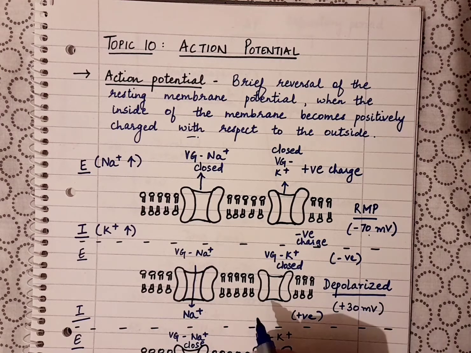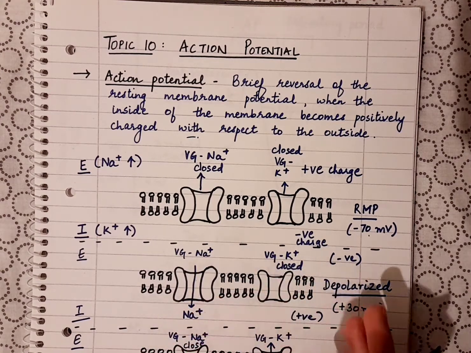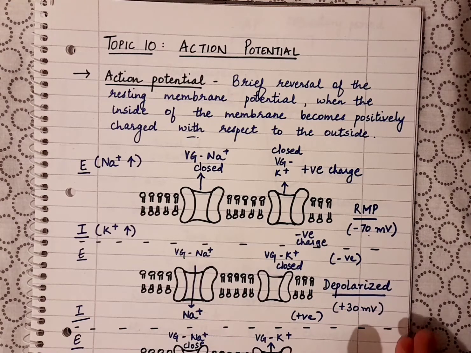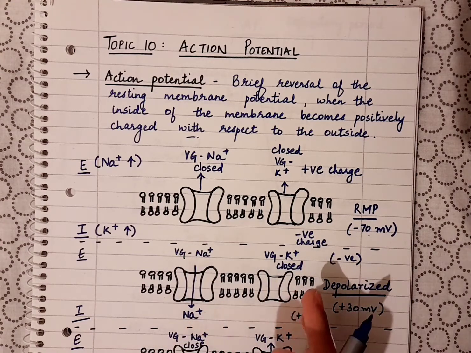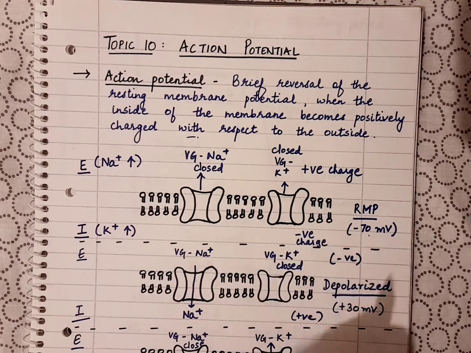Once depolarization has occurred, it means that an action potential will be generated, okay.